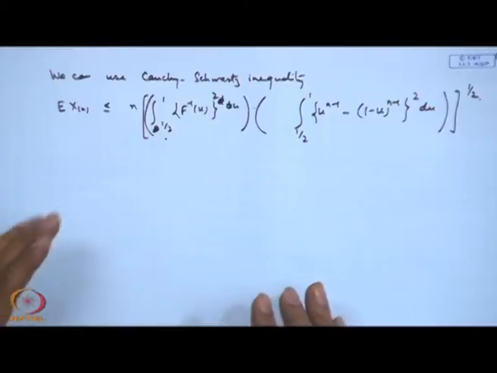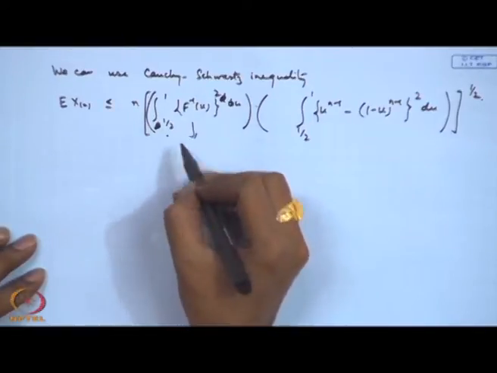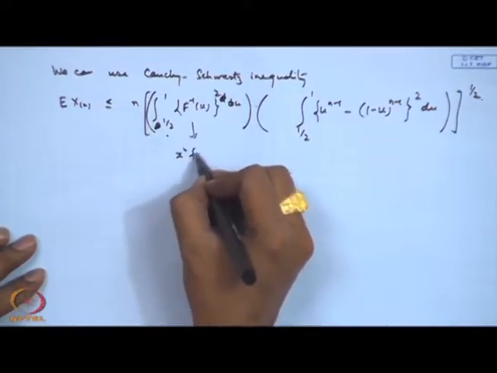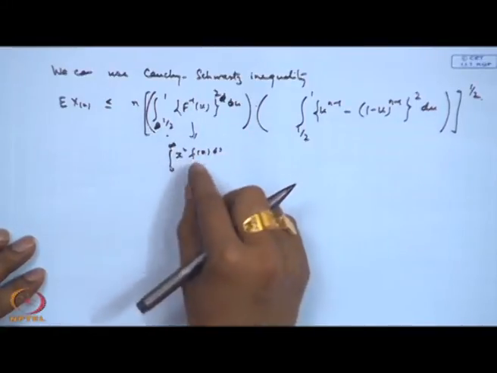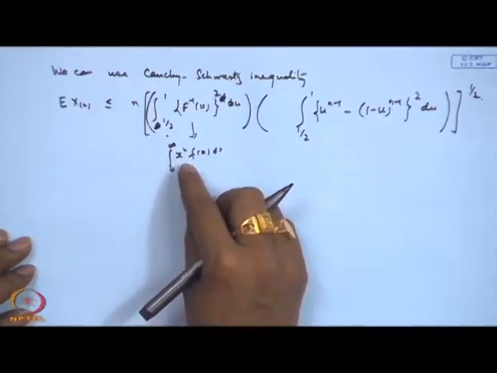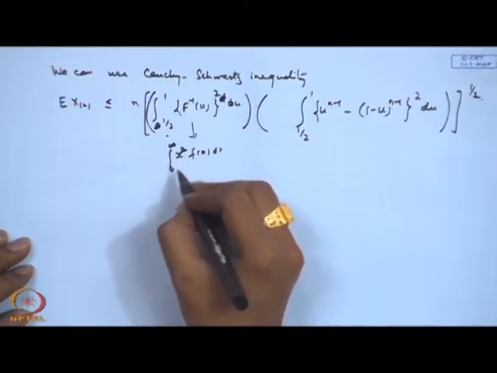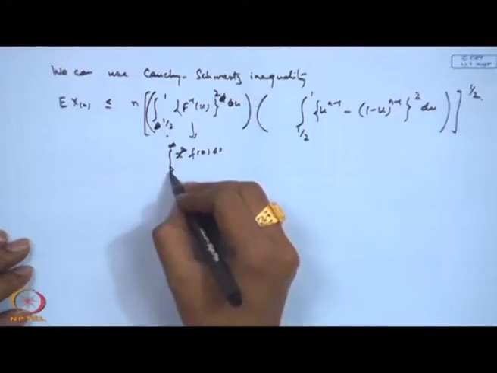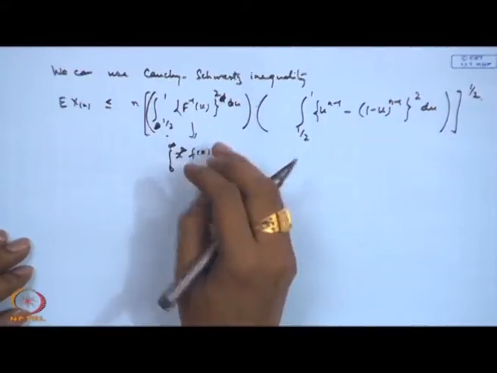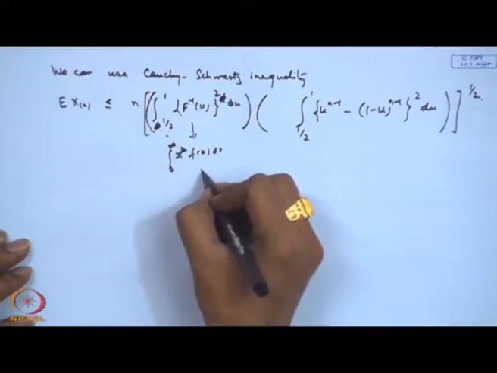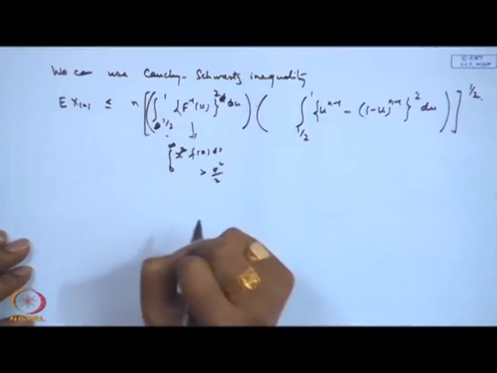So, it is a matter of calculations here. This is actually x square f x dx from 0 to infinity. Since I have assumed that the mean is 0 and it is a symmetric function, it is actually equal to half of the integral from minus infinity to infinity. So, this is basically equal to sigma square by 2.